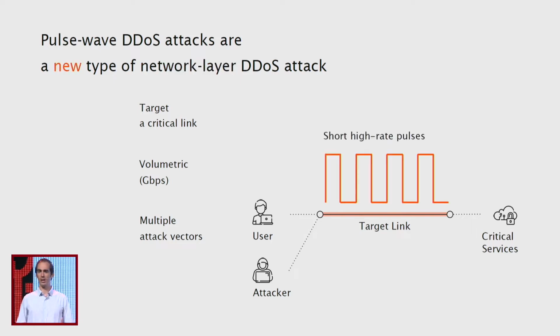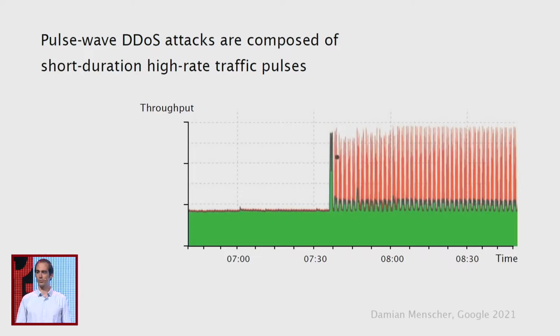Different from conventional network layer DDoS attacks, pulse wave DDoS attacks are composed of a series of short-duration, high-rate traffic pulses. We can see that with an example. This is an attack that was reported by Google in 2021. You can see in green the benign traffic and in red the attack traffic. And as you can see, attack traffic is composed of this series of very short duration, high rate traffic pulses that in this case have a duration of approximately 1 minute. So what makes these attacks so threatening?